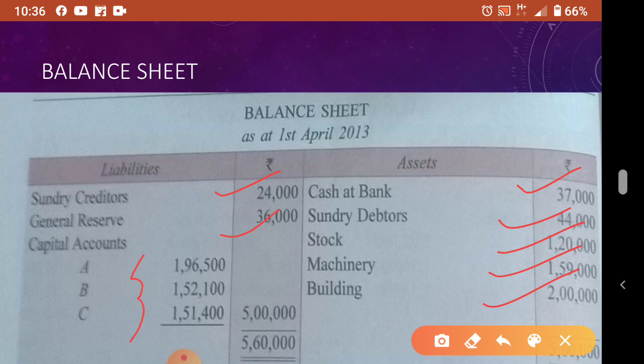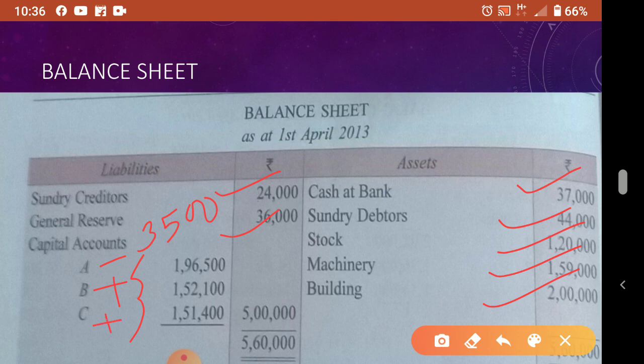So in the capital account, who has given the amount? A. You can easily make it. From A's capital account I think 2 lakh was there in the question. From 2 lakh how much has he given? 3,500. So minus it, so it will be 1,96,500. For B, the capital in the question is 1,50,000. Now he is receiving 2,100, so 1,50,000 plus 2,100 is 1,52,100. C is also receiving.